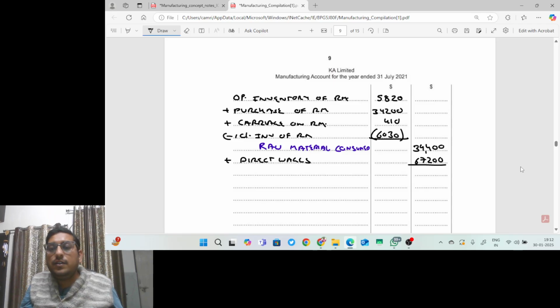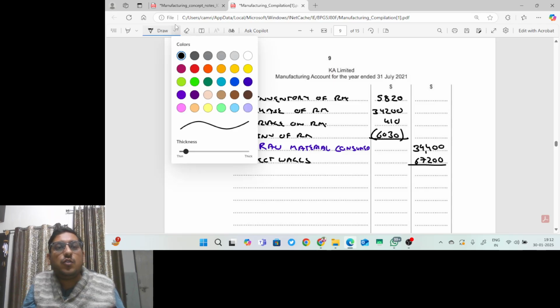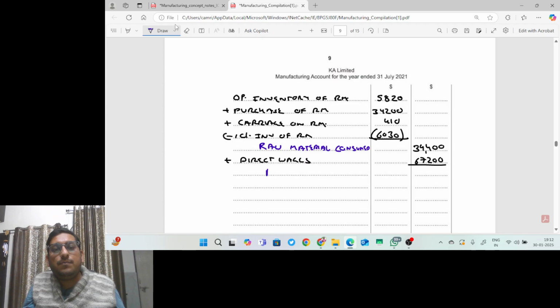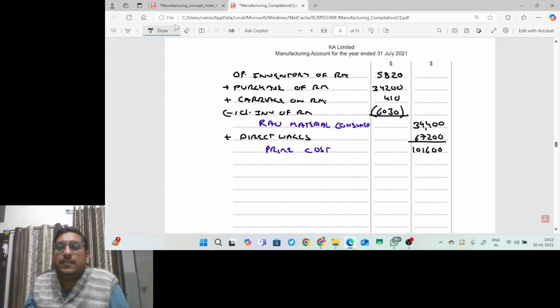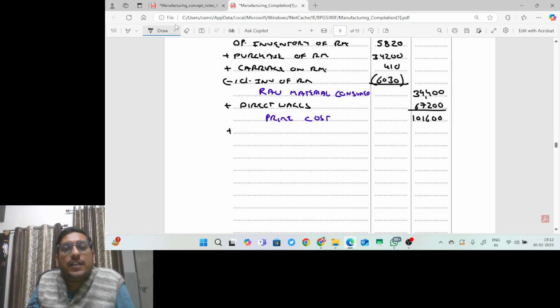So with 67,200, we will get what? Prime cost. And what is prime cost? Raw material consumed plus direct wages. So 34,400 plus 67,200, I will get 1 lakh 1,600. In this, we will add factory overheads.